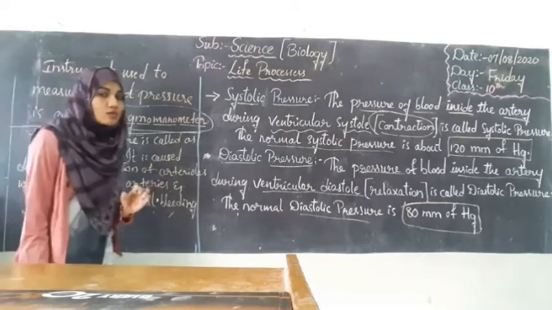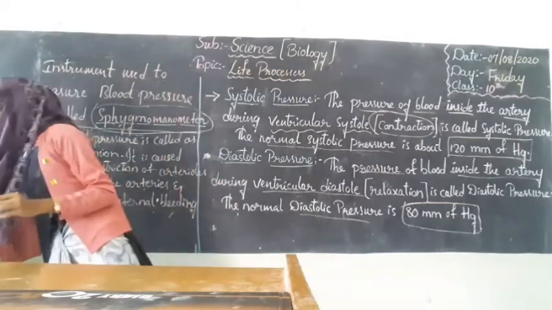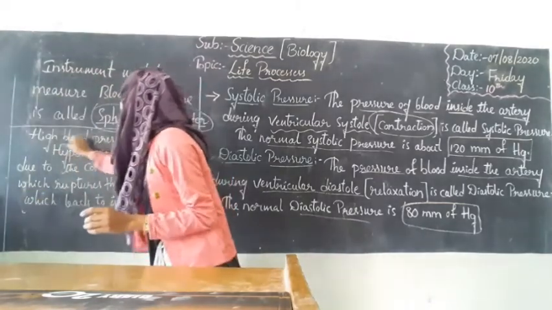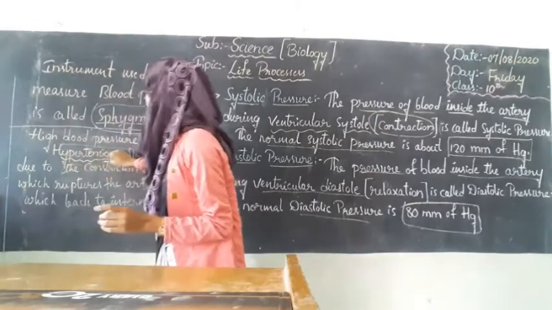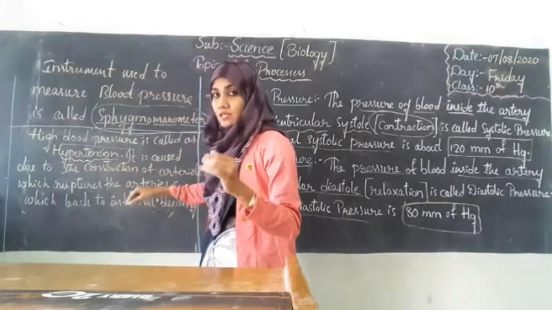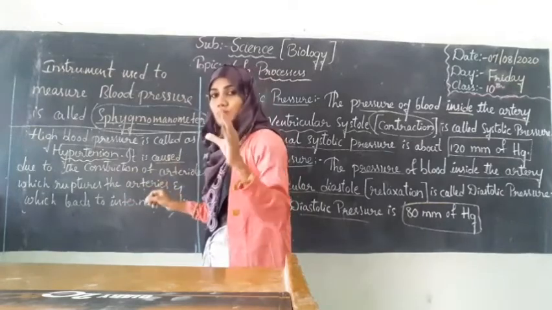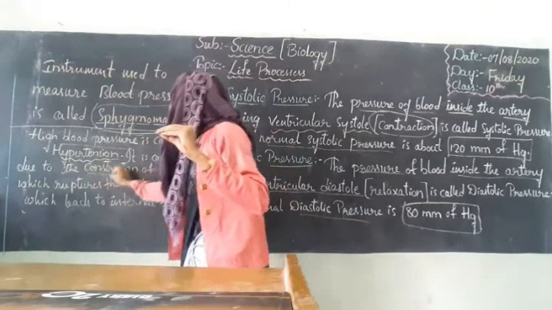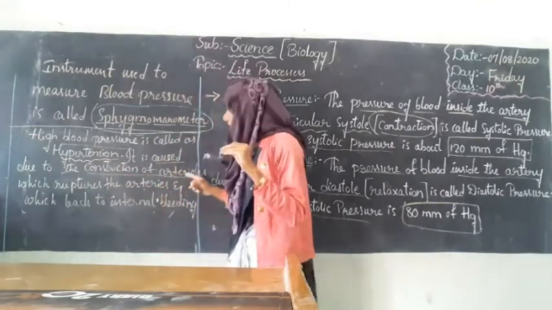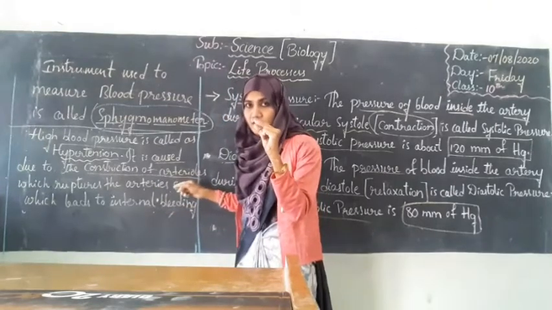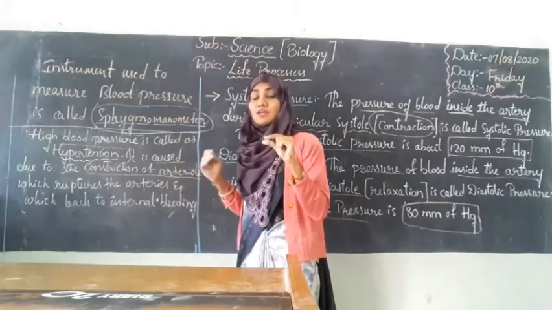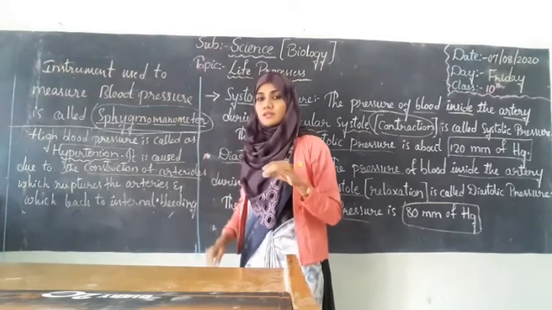Alright students, so high blood pressure is called hypertension, and this hypertension is caused due to constriction of arterioles. Arterioles are the small vessels which help the blood to flow through arteries.